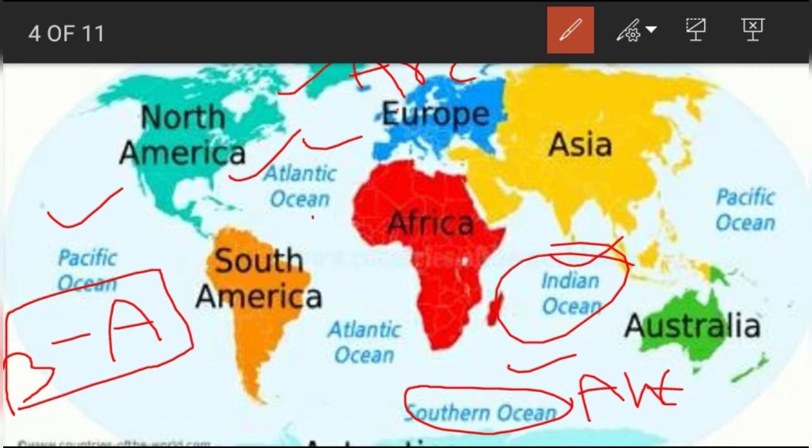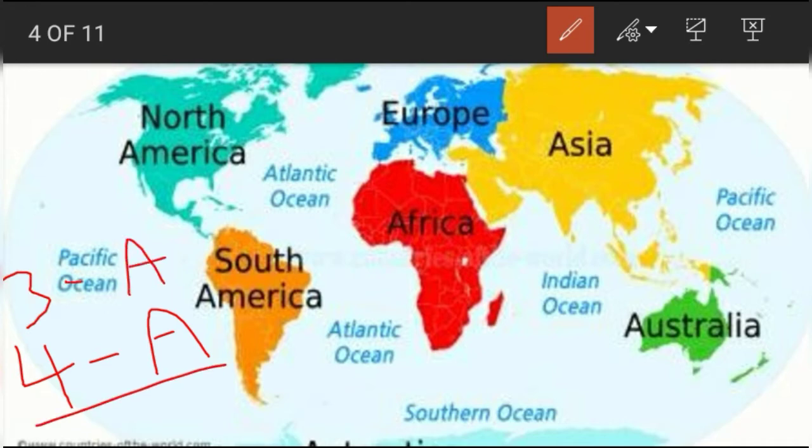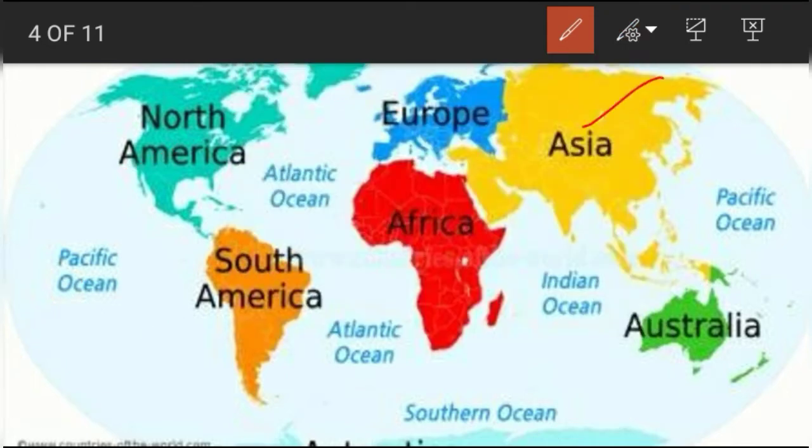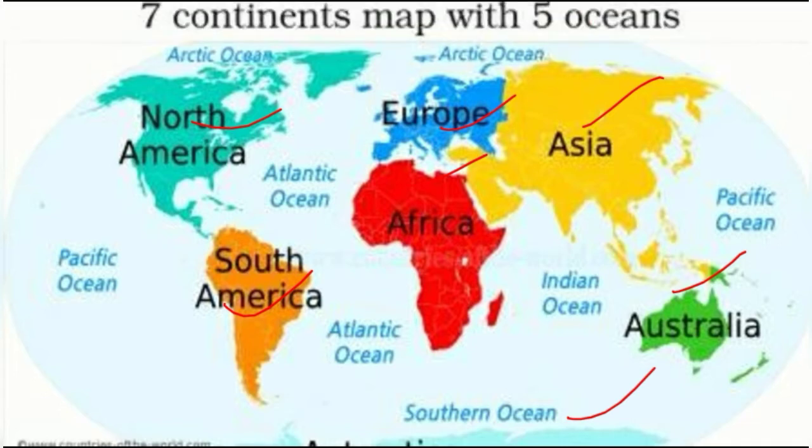If you want to remember the continents, there are 4 A's in continents, and 3 A's in oceans. Remember this: Asia, Africa, Australia, Antarctica, and Europe, North America, South America. Remember it like this: Asia, Africa, Australia, Antarctica, North America, South America, Europe. Hope you are clear. These are the 5 oceans and 7 continents of the world.